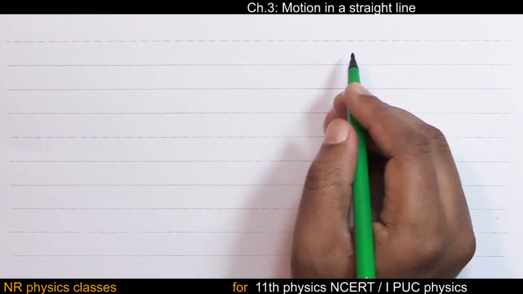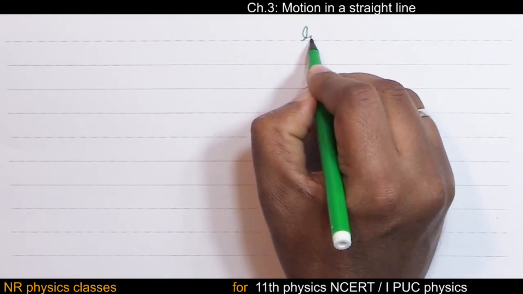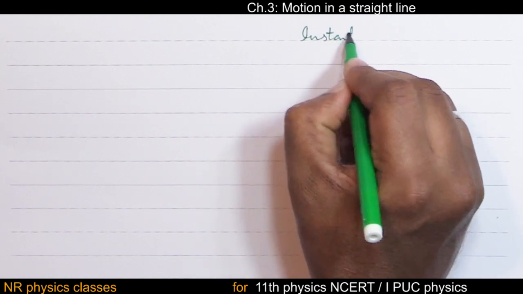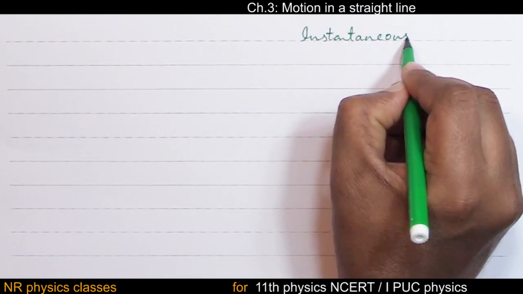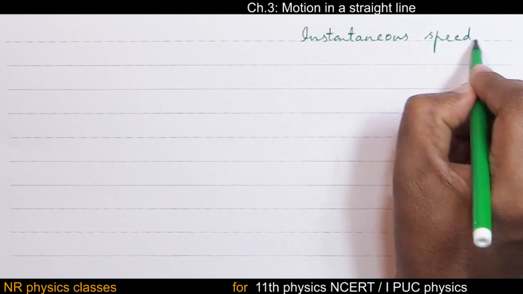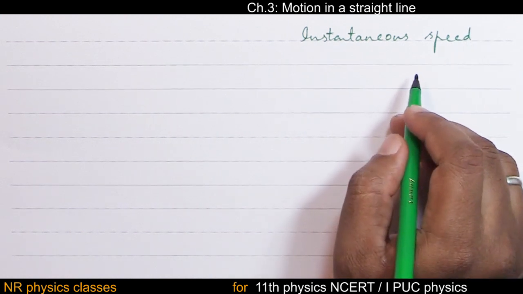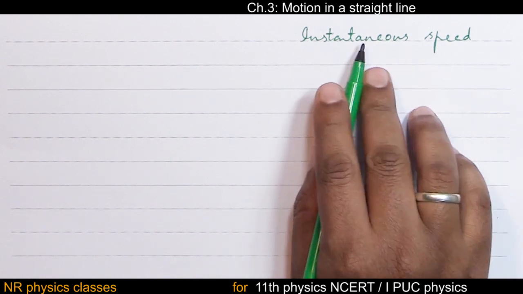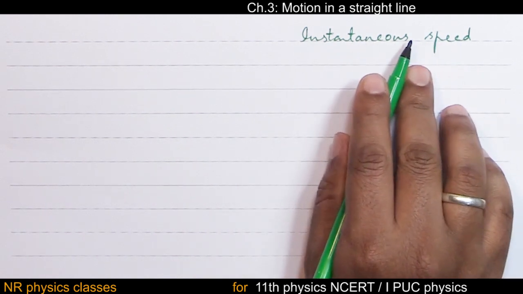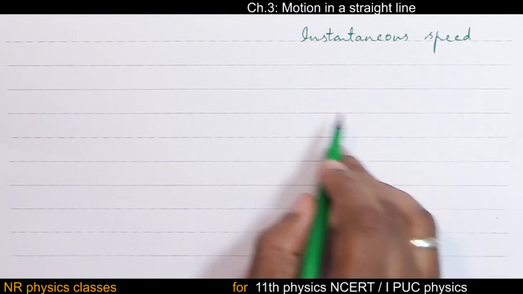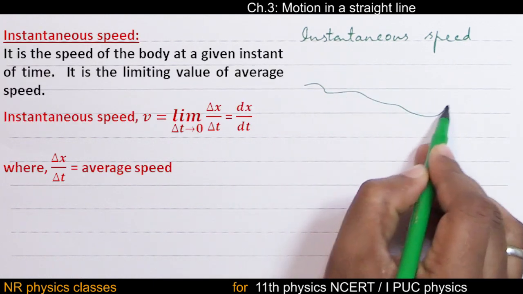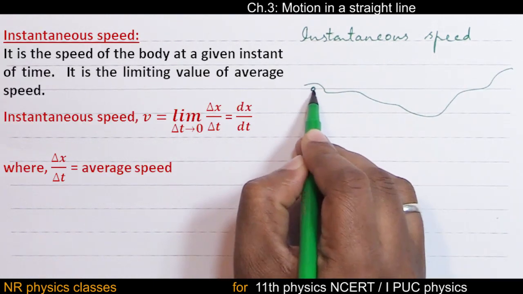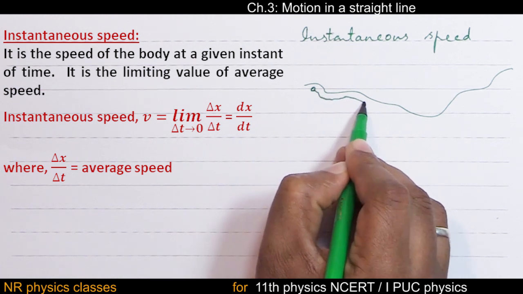Instantaneous speed. This instantaneous speed is the speed of a body at any given instant of time. Suppose on a road a vehicle is traveling, then the vehicle will have different speeds.